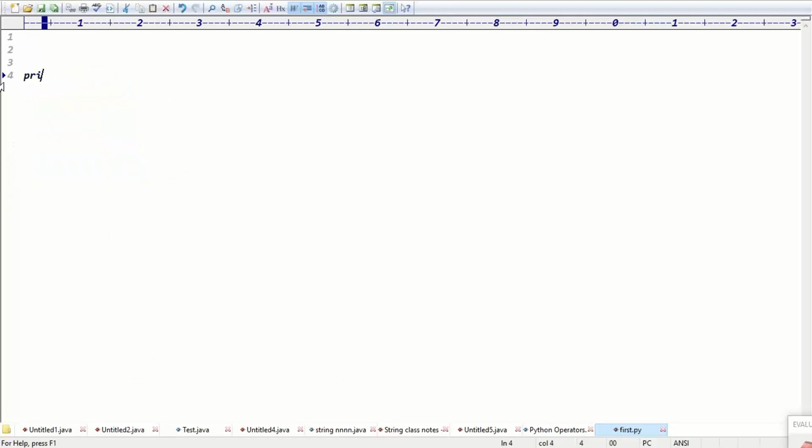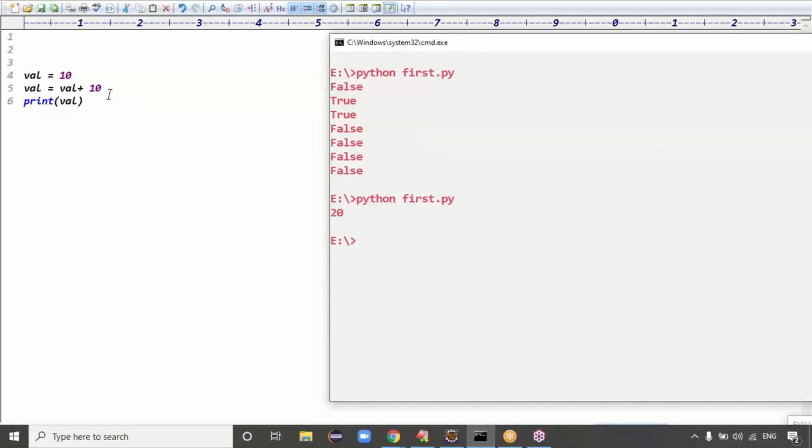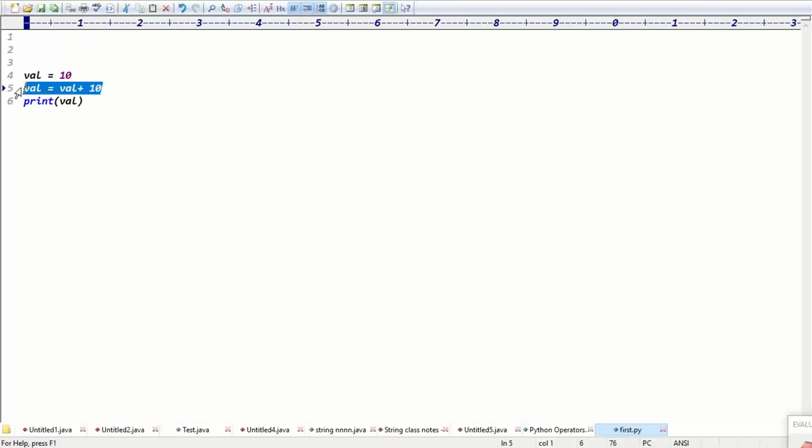If you want, let me take one value here. Val = 10 here. So val = val + 10, right? I'm trying to print that value. If you print the value, you get output 20, right? Exactly. But you don't need to write this much code, guys.